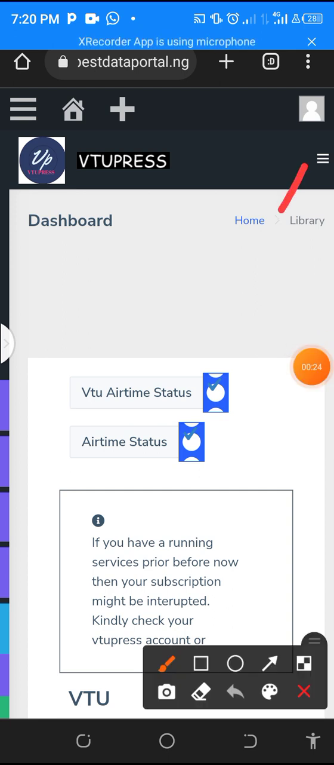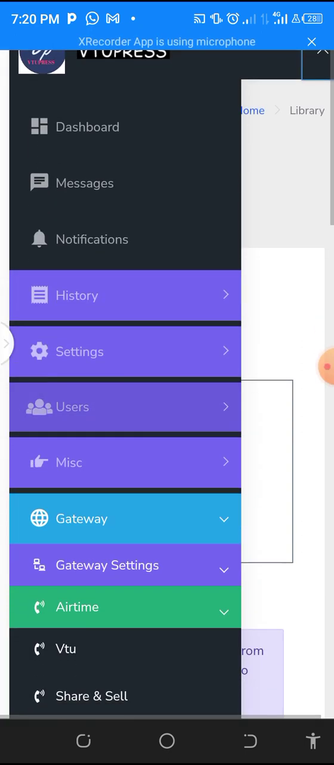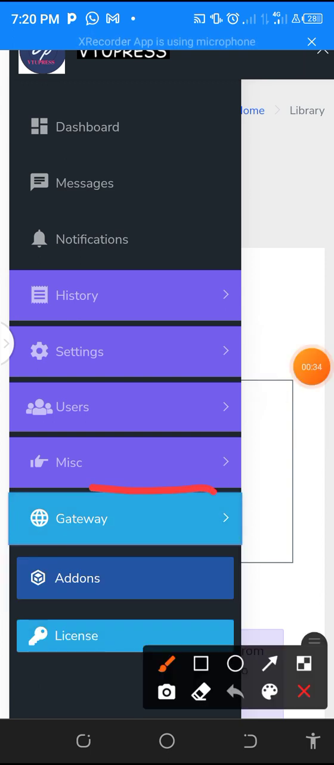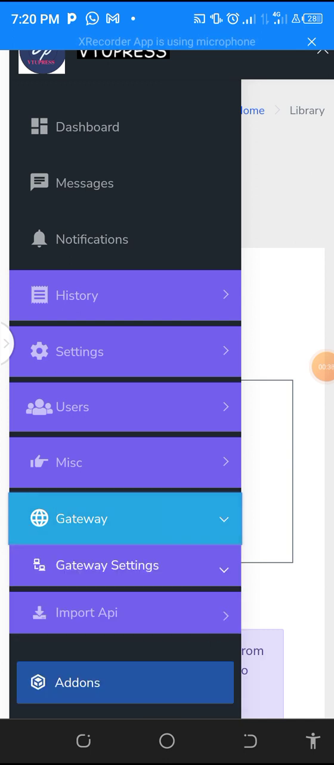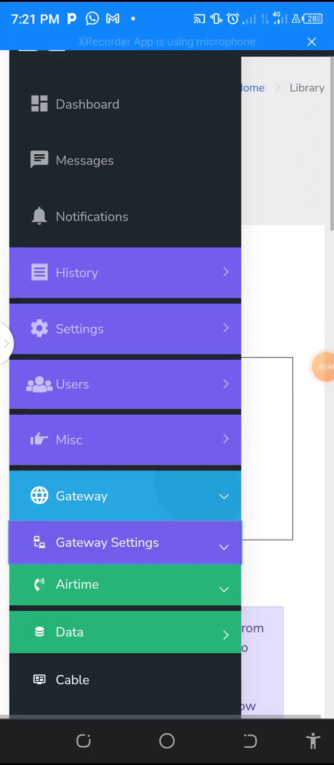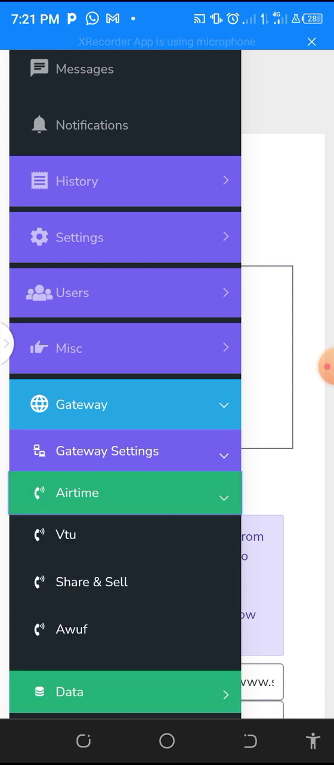You click on our usual hamburger here, and then you come to, let me click it up so you'll be able to see it. You come to gateway, then you click it down, and then you see gateway settings, and then you click it, and then it's going to show airtime. You don't have much to do on this airtime aspect. You only have